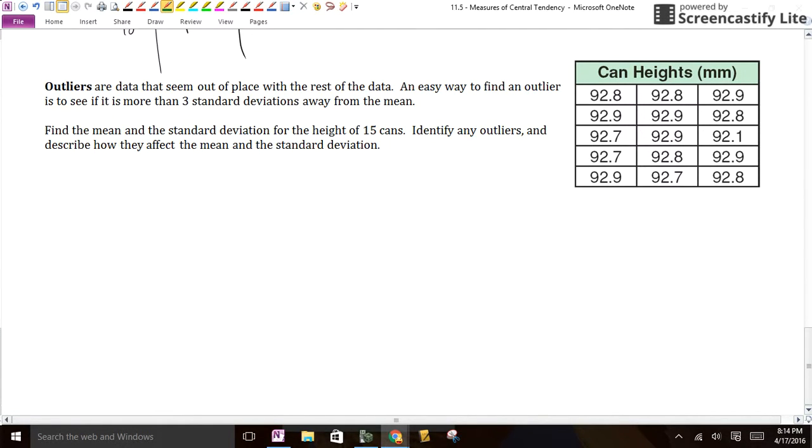So look at all that data. Those are can heights in millimeters, because our factory is cranking these things out, and we want to make sure that our can heights stay consistent, because we don't want to have funky cans. All of a sudden, stacking them is going to be a mess in the stores.